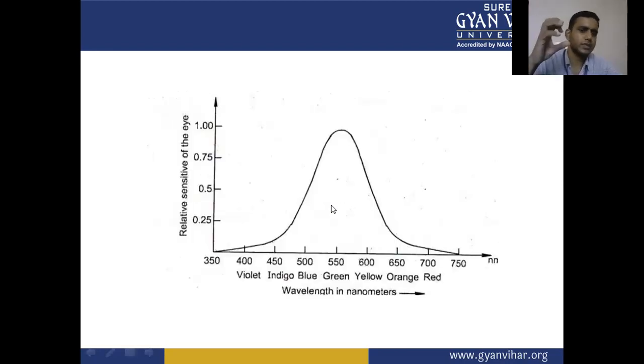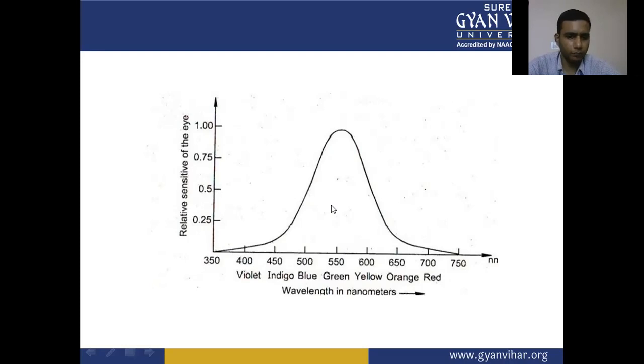The relative sensitivity of the eye, the wavelength in nanometers, and the relative sensitivity of the eye with respect to the wavelength. Violet, indigo, blue, green, yellow, orange, and red. This is the wavelength for the different colors. Violet has a 400 nanometer wavelength.